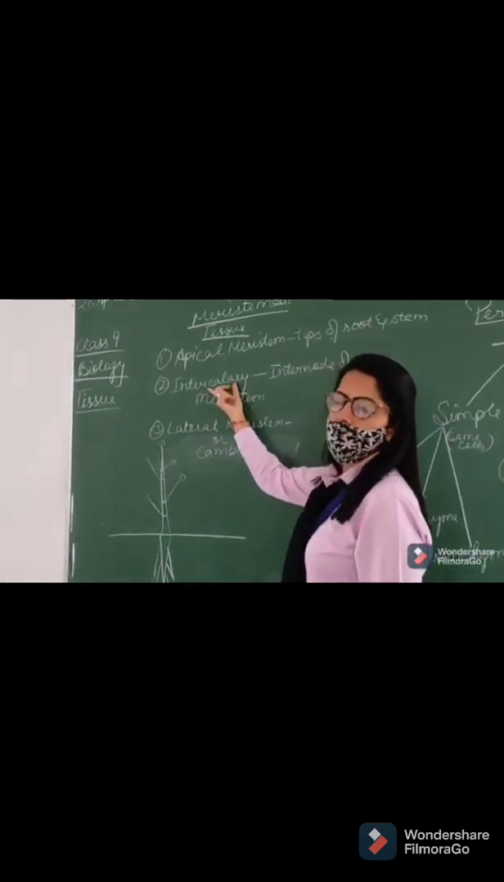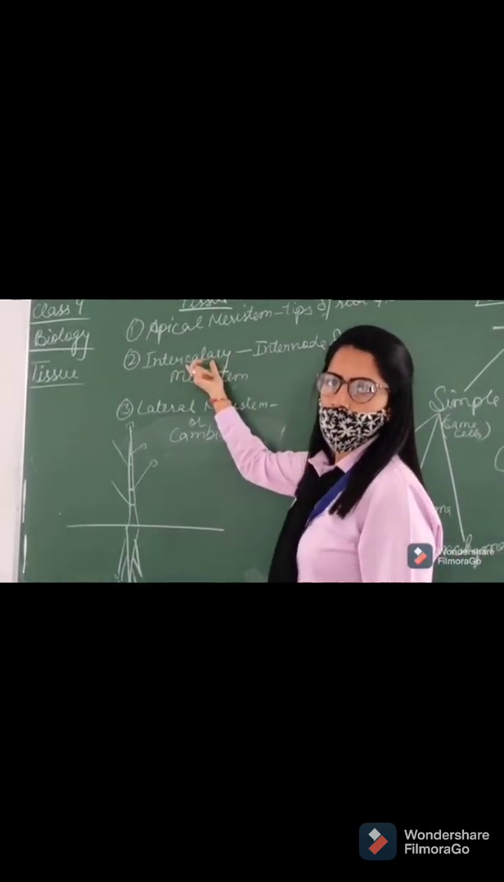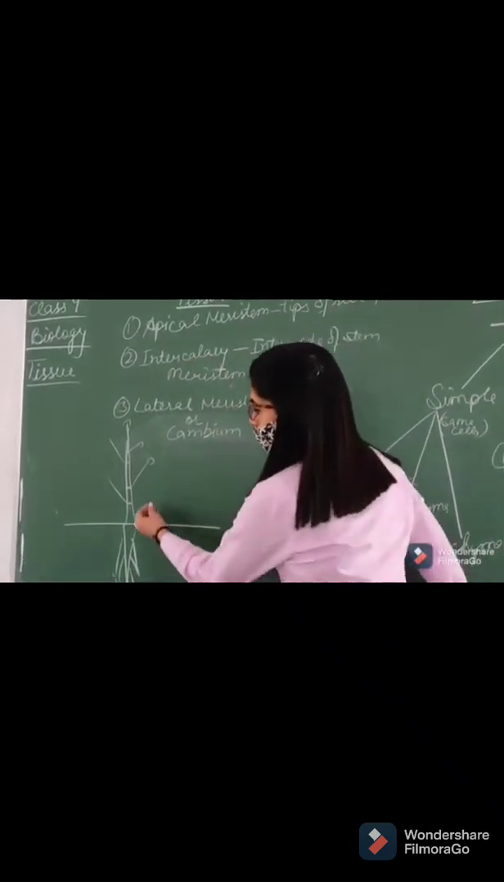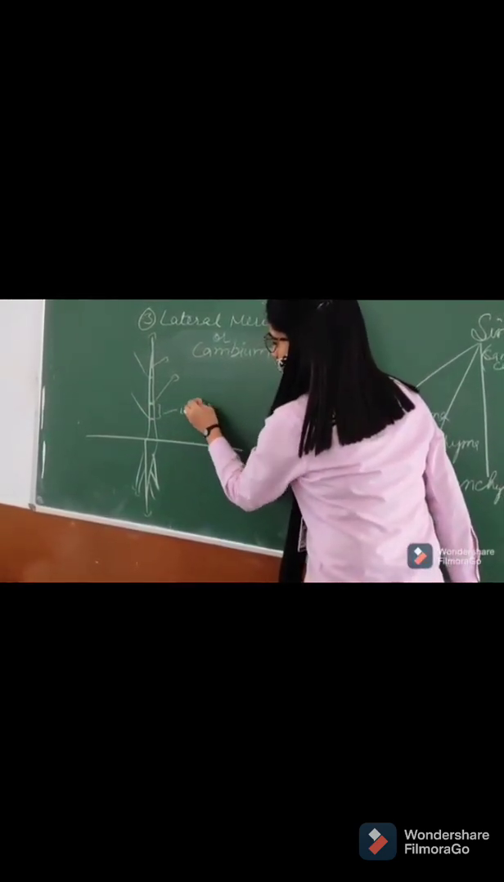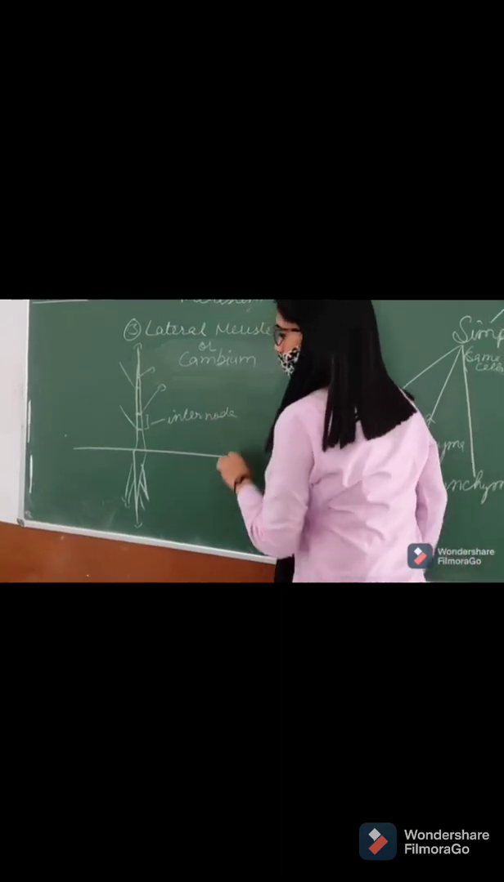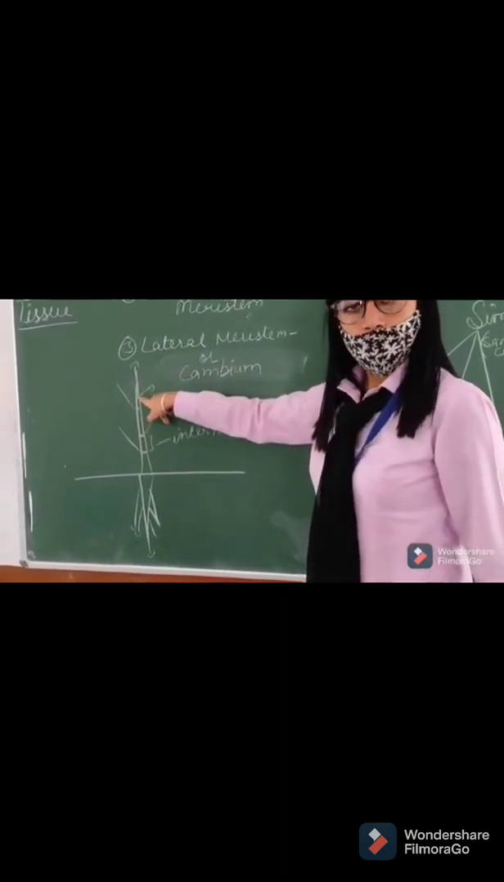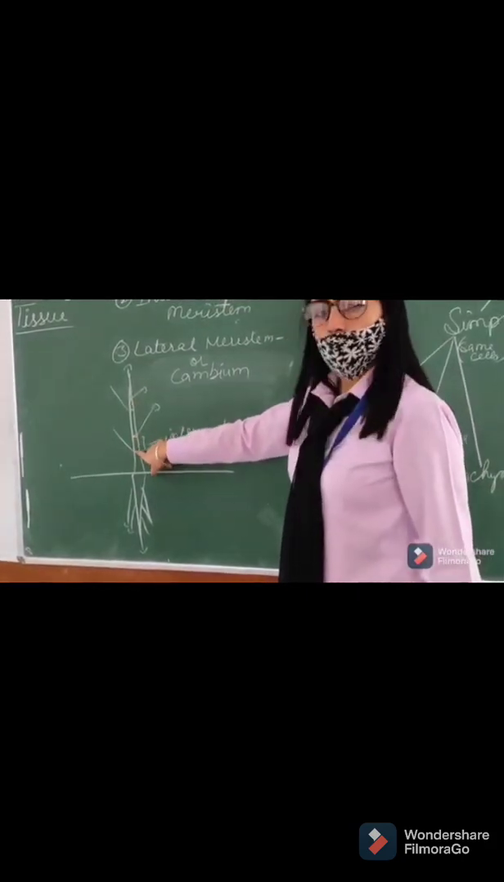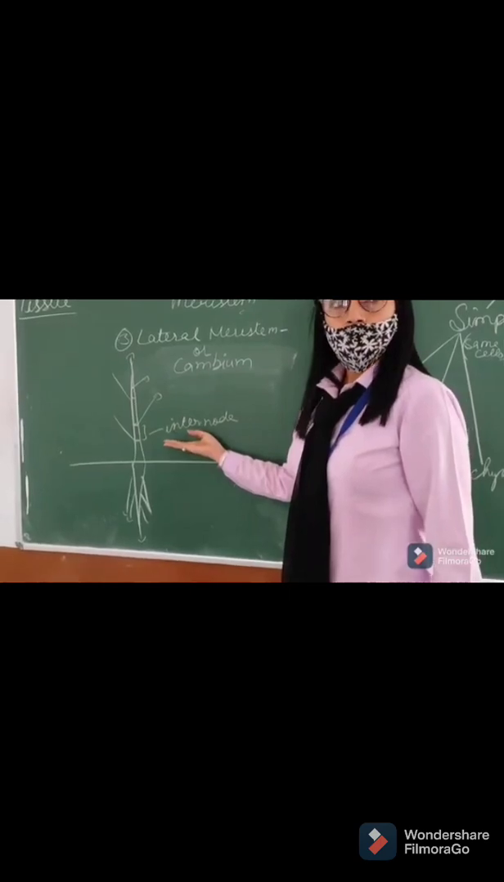Second, we have intercalary meristem. Before understanding intercalary meristem, first of all you should know what internodes are. This region of the stem is known as internode. You have seen such lines on some plants such as bamboo. These lines are known as nodes and the space between two nodes is known as internode.